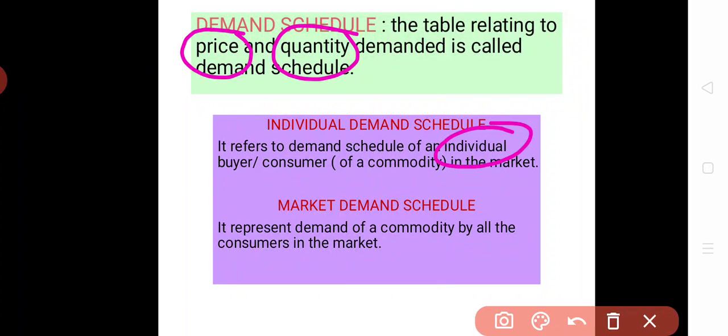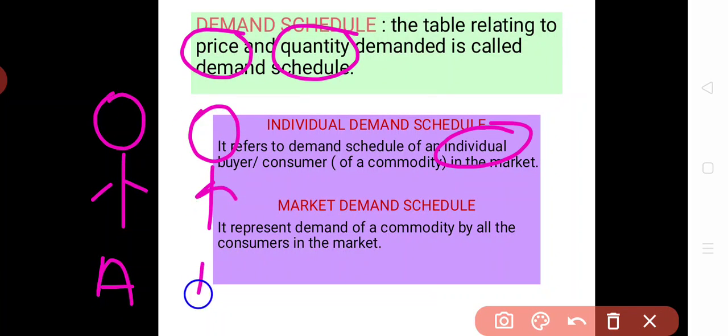Let's suppose there are two individuals in a market, one is A and another one is B. If we consider only the demand of A, we take an individual demand schedule. If we consider only the demand of B, we take an individual demand schedule.